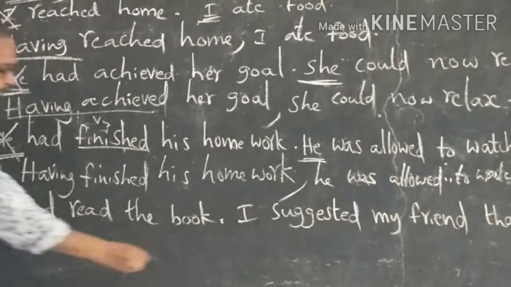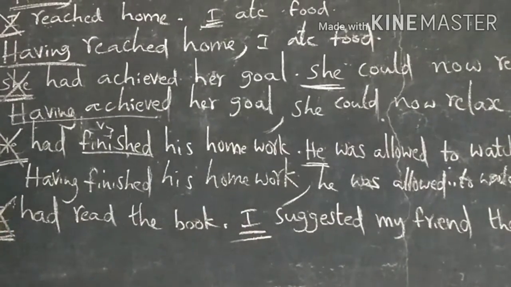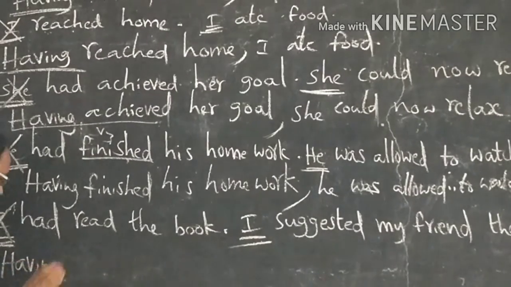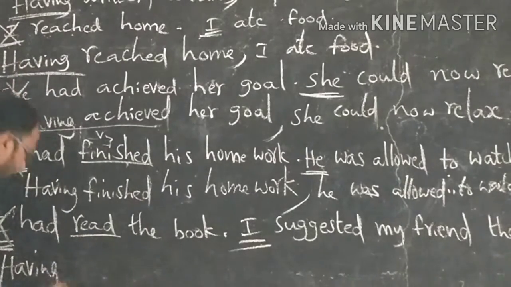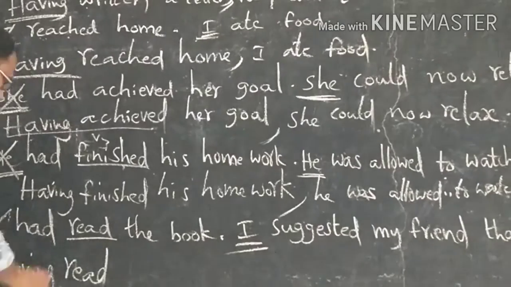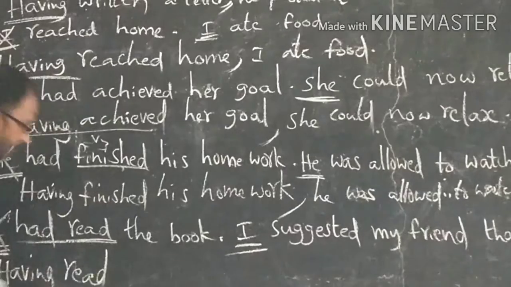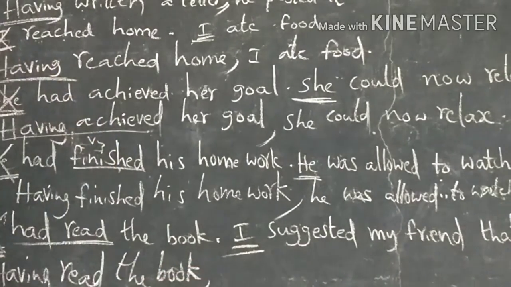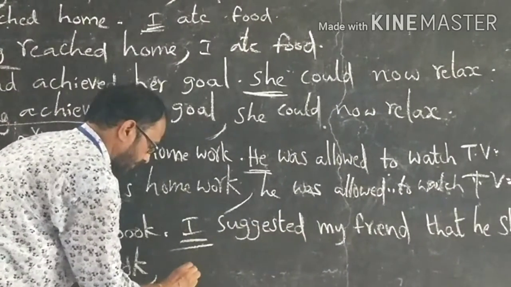Subjects are the same. So we should remove the first subject. Start the sentence with having plus verb 3. Having read. Have read changes into having read. Having read the book, comma, second sentence should be used as it is.